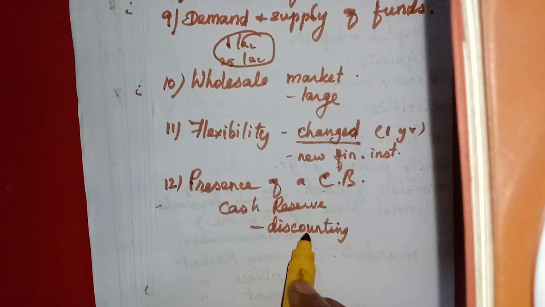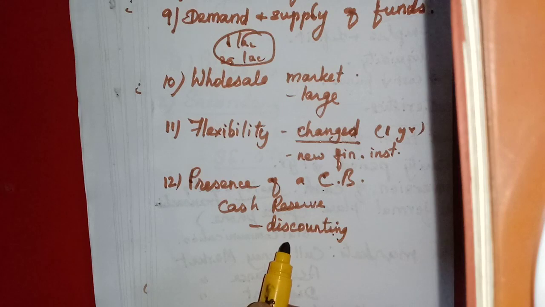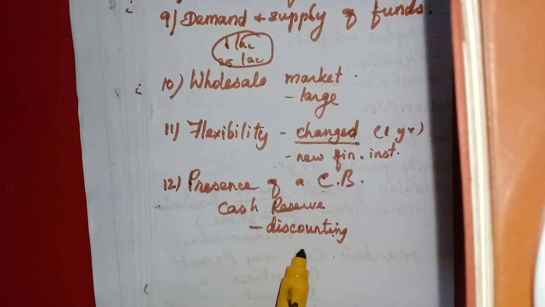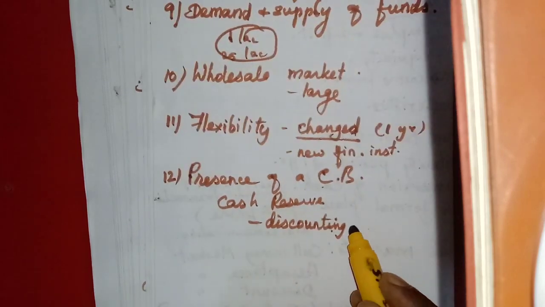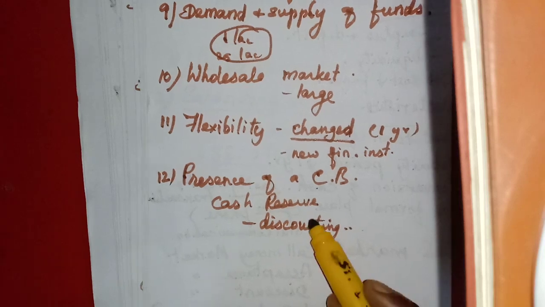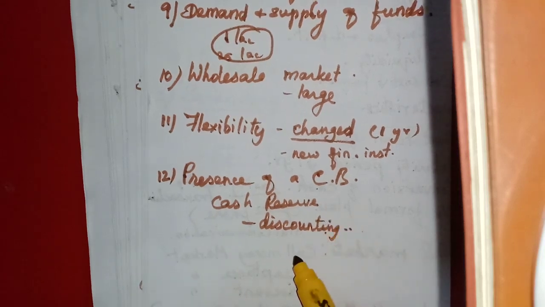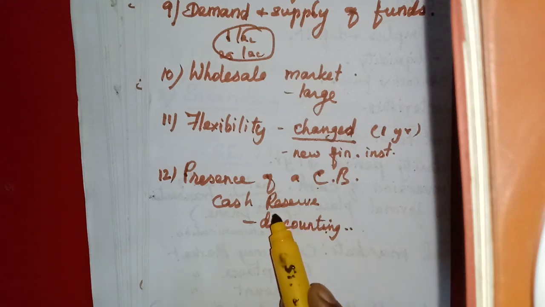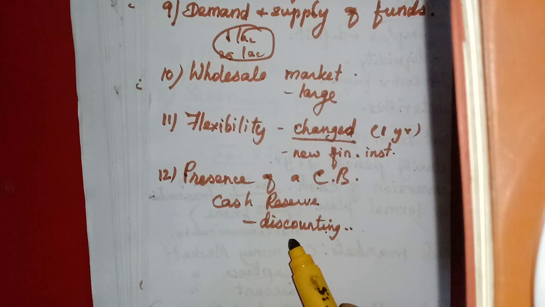By discounting a check, we can receive cash; immediately after giving the check, the amount will be credited to our bank account. In the same way, this discounting facility is available with the central bank. They can discount those securities and get the cash from them. So they provide cash reserve for discounting these securities.